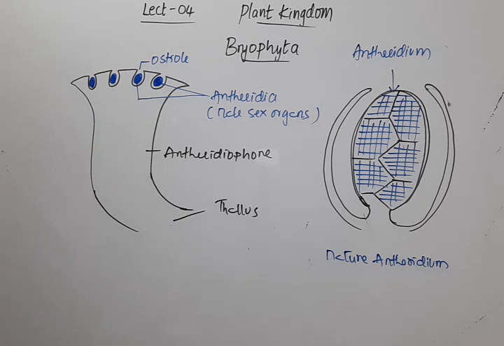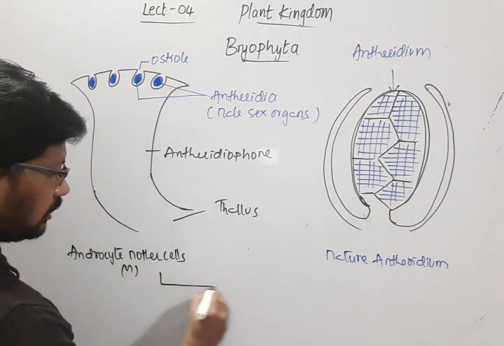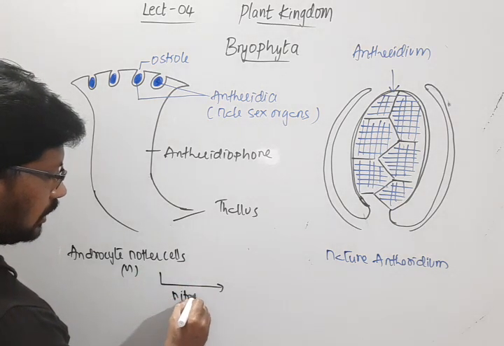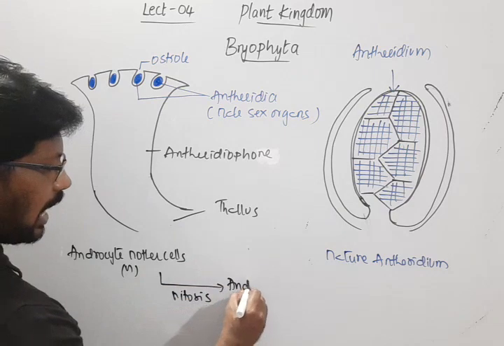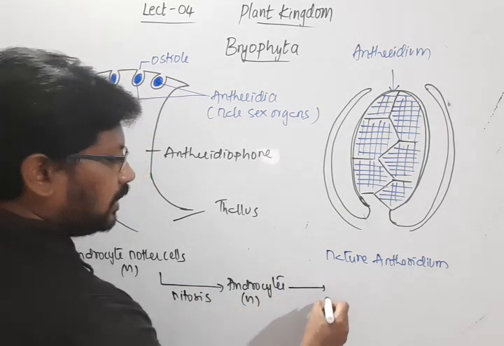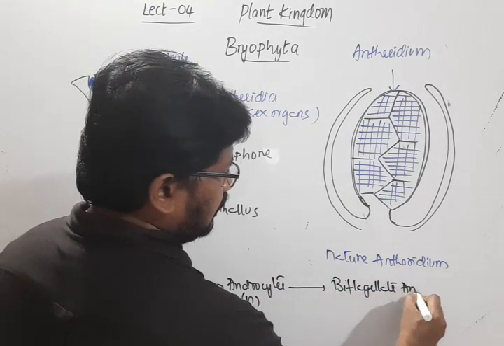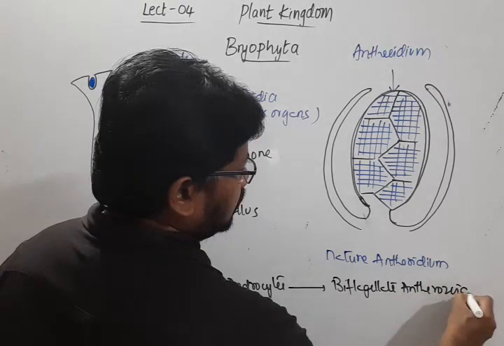Inside the antheridium, androcyte mother cells are haploid and undergo mitosis to produce androcytes, which are also haploid, and they develop into biflagellated antherozoids.